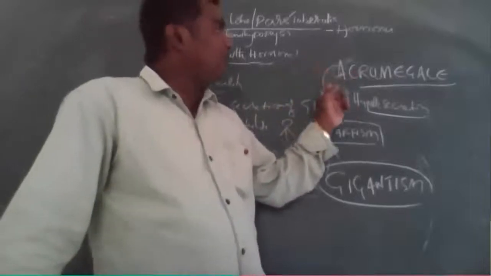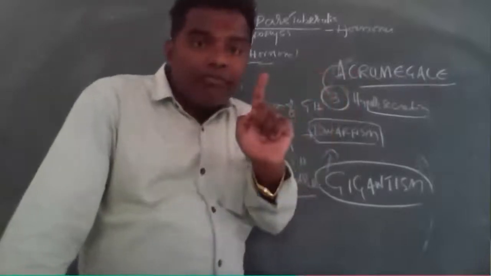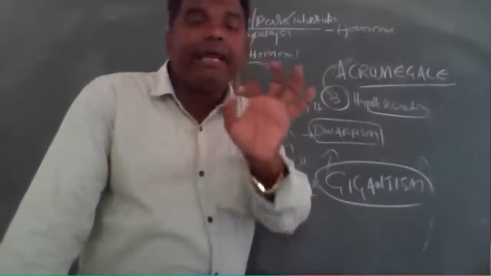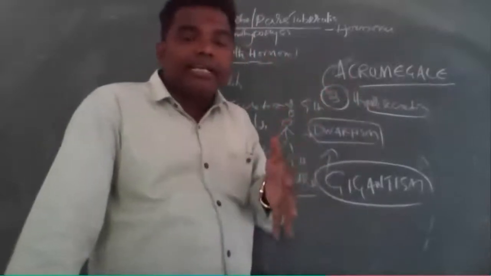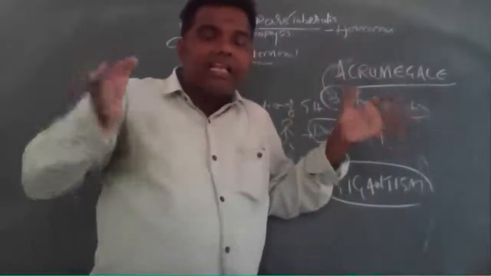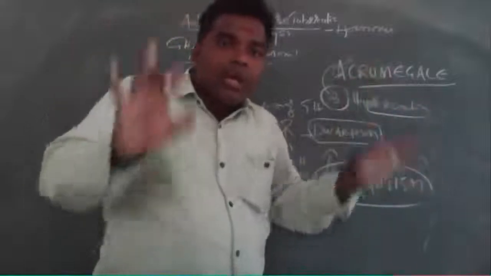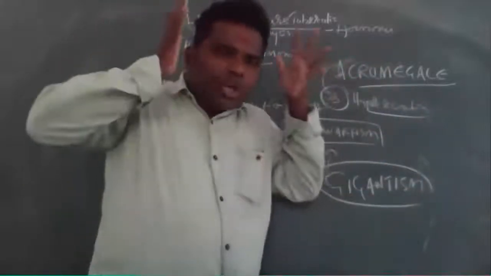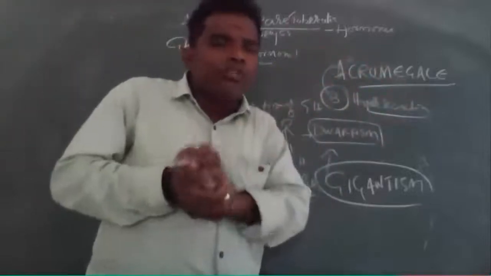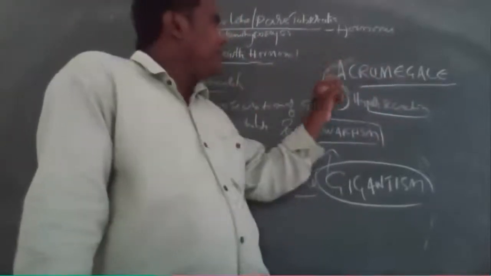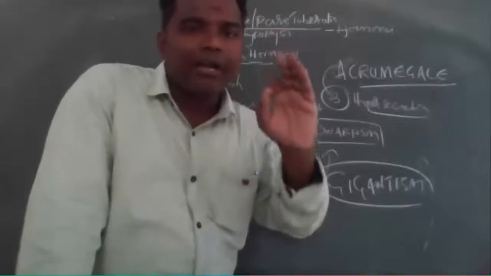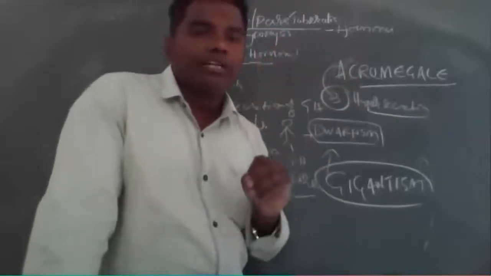Hypersecretion of what? Growth hormone in adults, not children. In adults, the bones and muscles, which grow vigorously, look like a gorilla or chimpanzee. The skull is very enlarged. A big skull is present. That abnormality is called acromegaly.